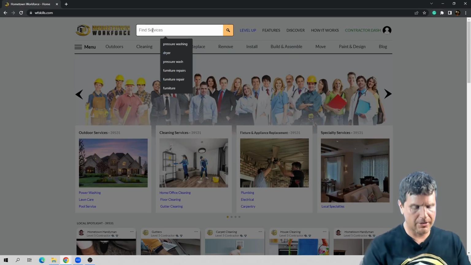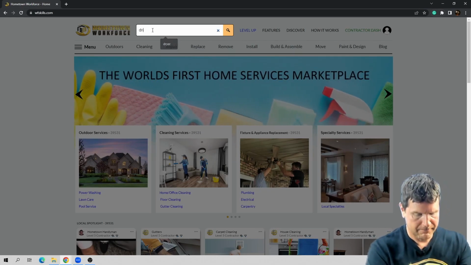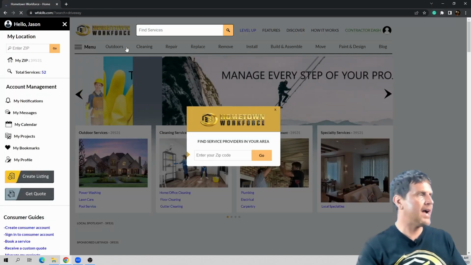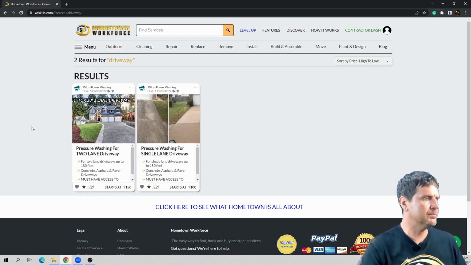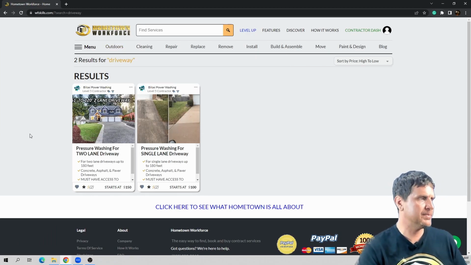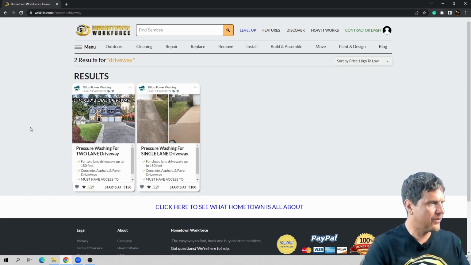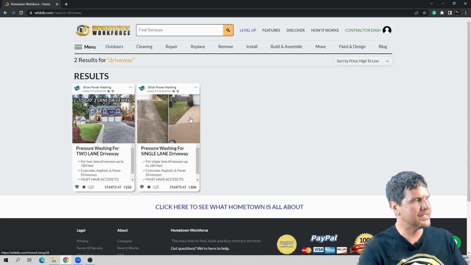So we're going to search for a listing, and we're going to get our driveway pressure washed. And as you can see, the search results based on that search query are specific to what you need. And the first step to ordering a service is you need to choose the listing that best defines your driveway type. So is it single lane or is it 2-lane?